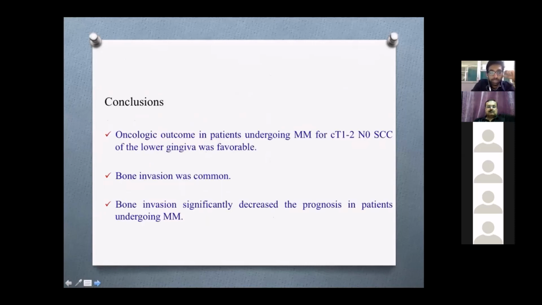The conclusions were that oncological outcomes in patients undergoing marginal mandibulectomy with clinical T1 and T2 squamous cell carcinoma of the lower gingiva were favorable, and bone invasion was commonly seen. If bone invasion is seen, it significantly decreases the prognosis in patients undergoing marginal mandibulectomy.